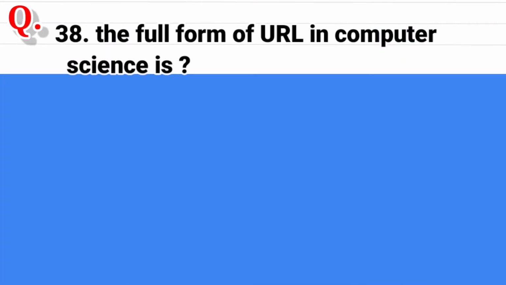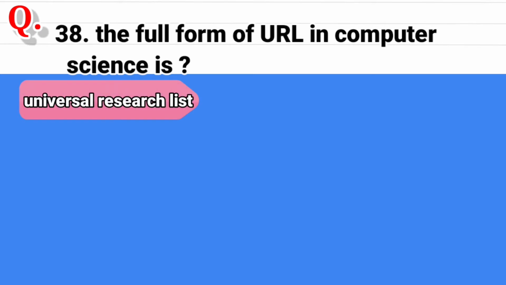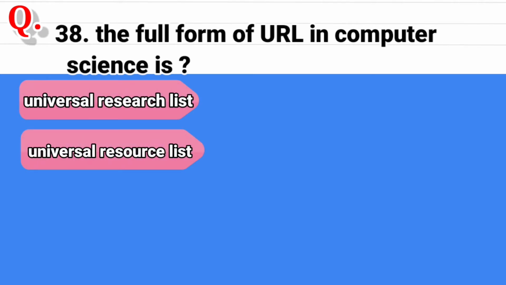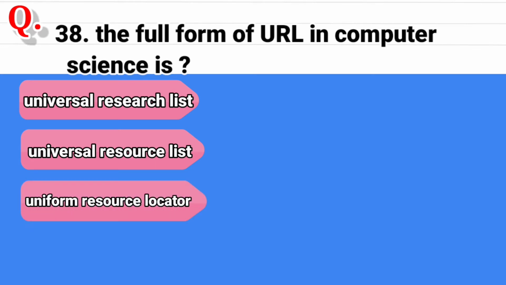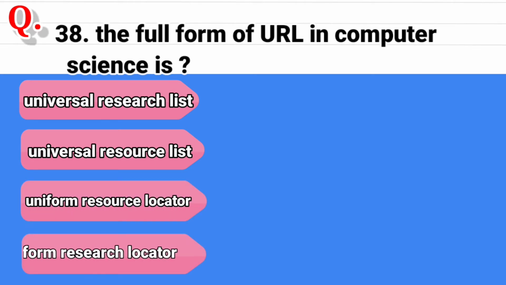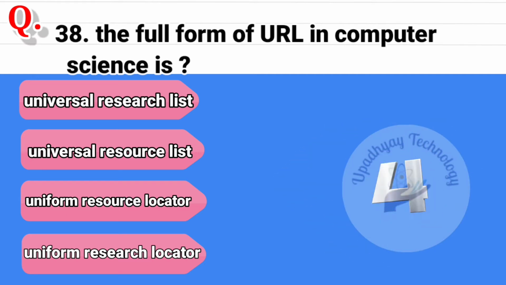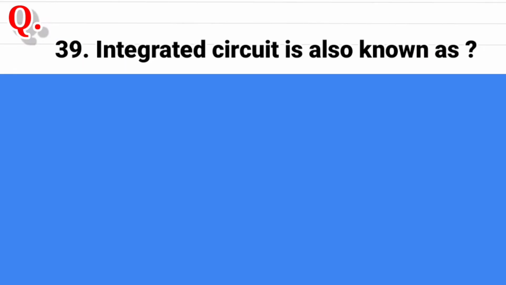Question 38. The full form of URL in computer science is, and the options are Universal Research List, second option is Universal Resource List, and the third option is Uniform Resource Locator, and the last option is Uniform Research Locator. And the correct answer is Uniform Resource Locator.